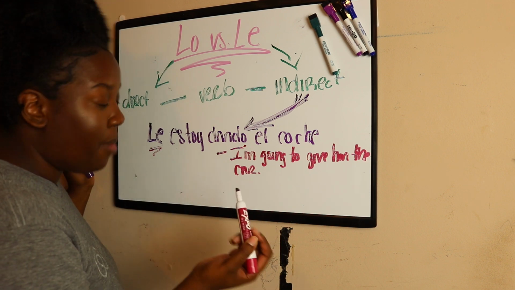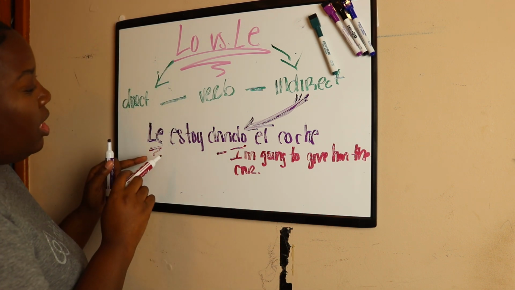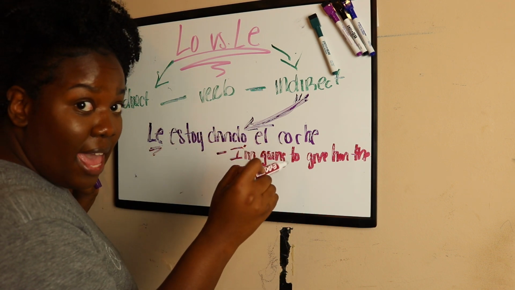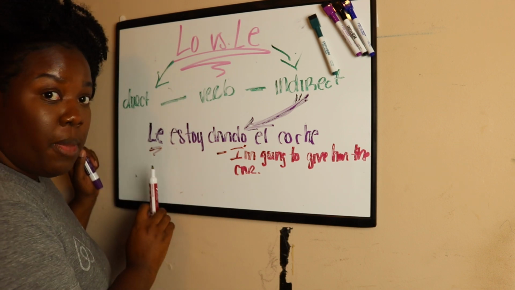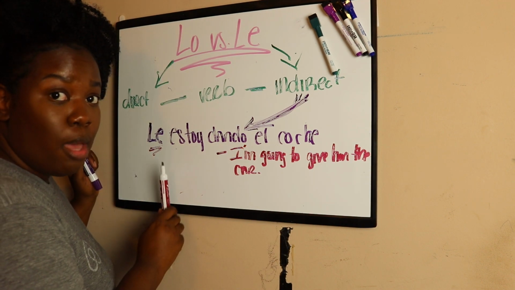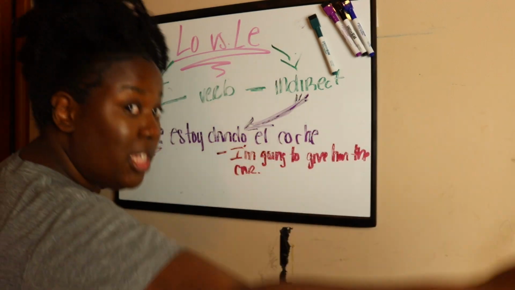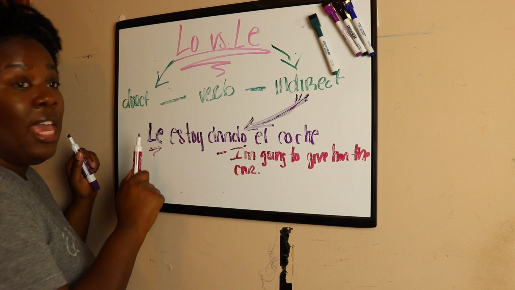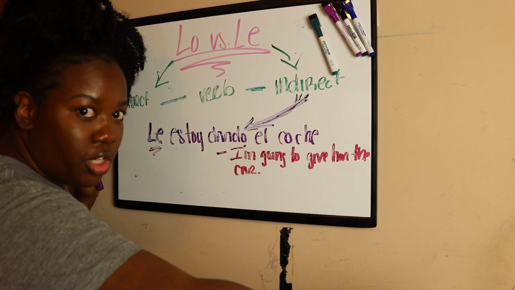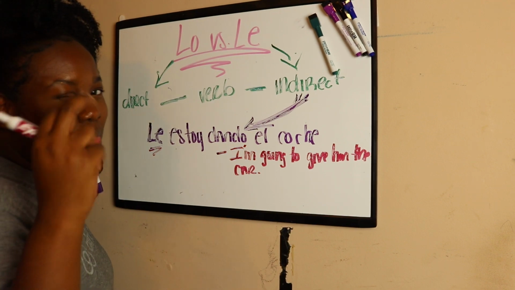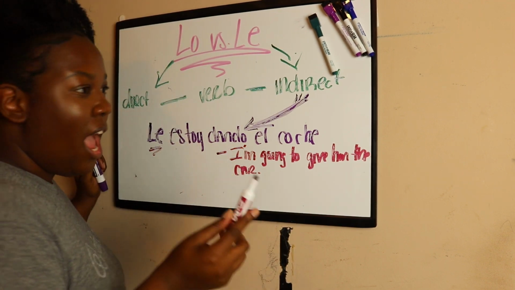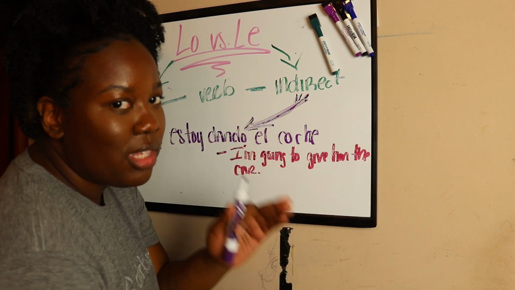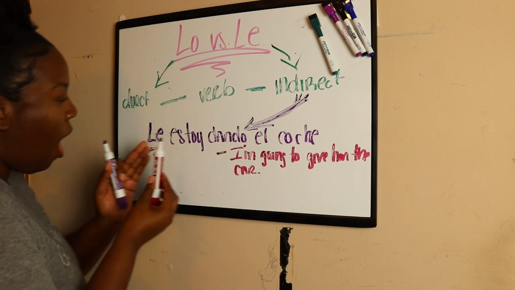Okay, that's what estoy is. I am. So this is why this is in the front, because if the noun is going at the end, the car, el coche, then we want to make sure that we are saying that I am going to give him the car at the beginning. The recipient, the person, is going at the beginning. So this is almost like "him, I'm giving the car to." That's clearly not the right translation, but that's how you would flip this. Like, the car, him, I'm giving the car to. That's a better way of saying it so you understand why this is going in the front.